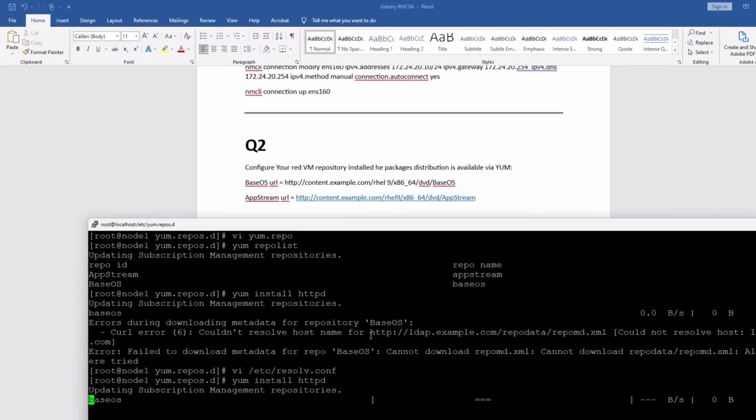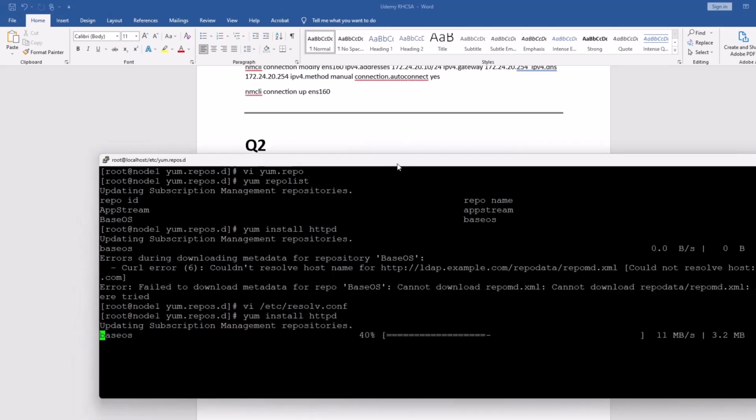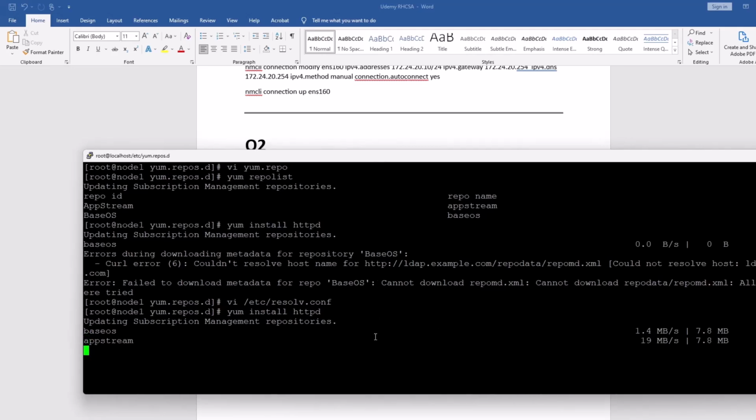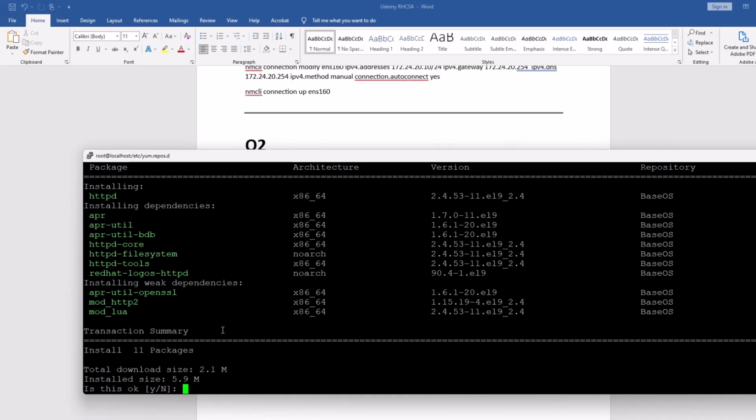You can see it now. It is working now. It took some time, but yeah, you can see that it's prompt, so my repo is working now. So this is your question number 2. Make sure you have remembered all the syntax in each line.